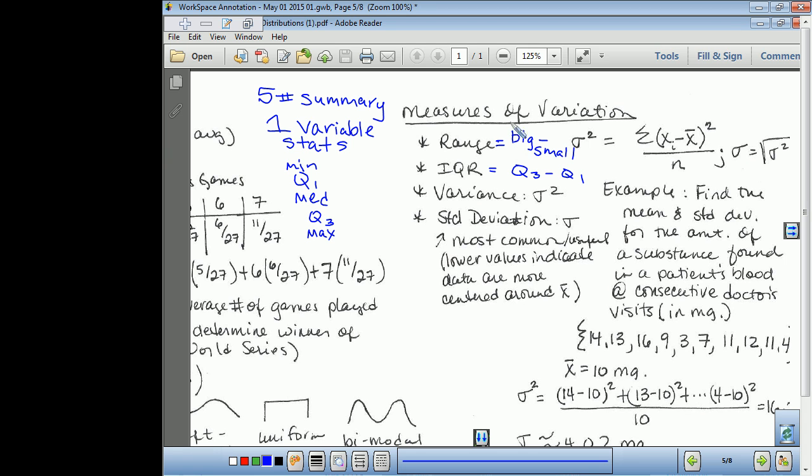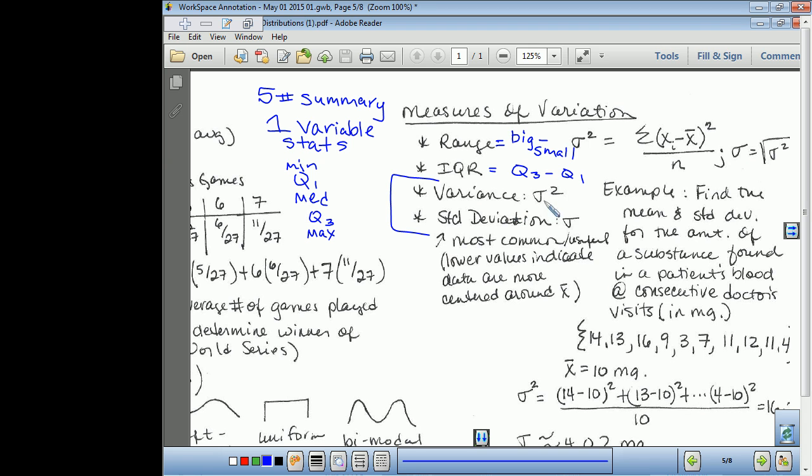Now, range takes the largest minus the smallest. IQR does the median of the upper half minus the median of the lower half. Which one is less affected by outliers, extremely high or extremely low values? The IQR. So the range is affected. The IQR is not so much. Now, here are new ones.